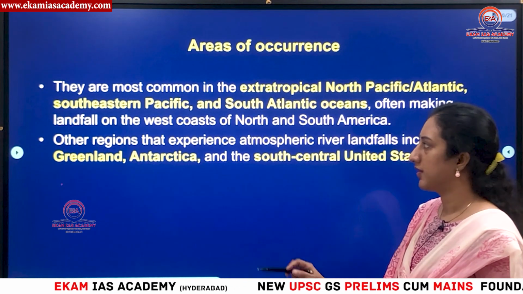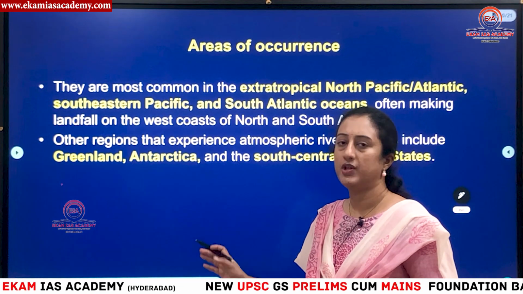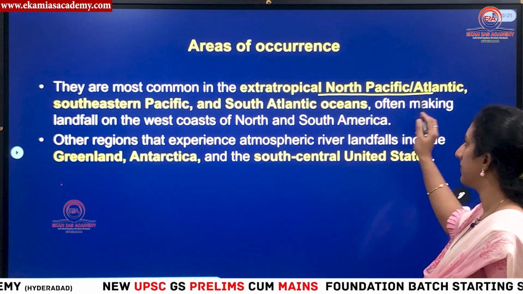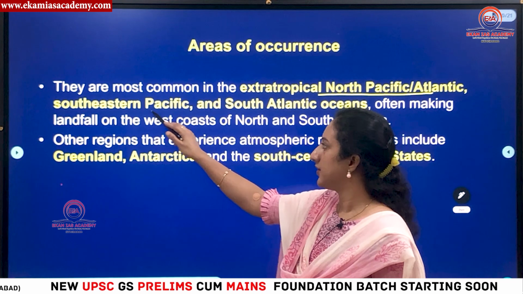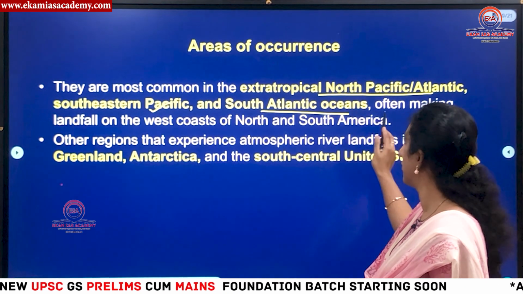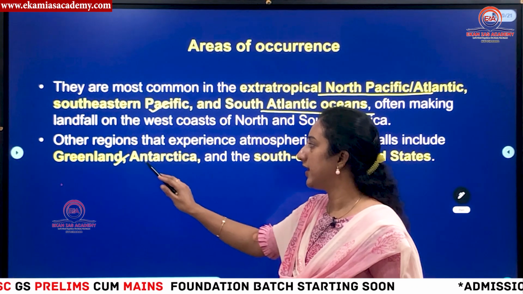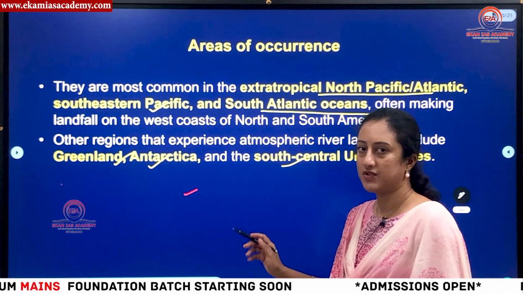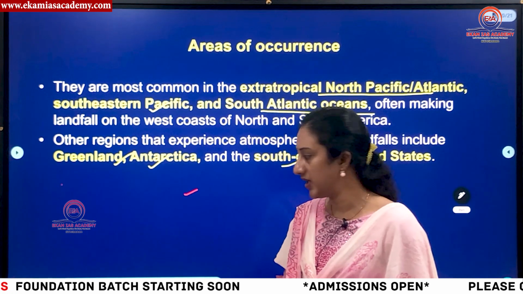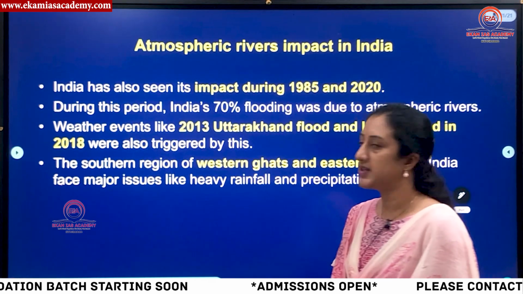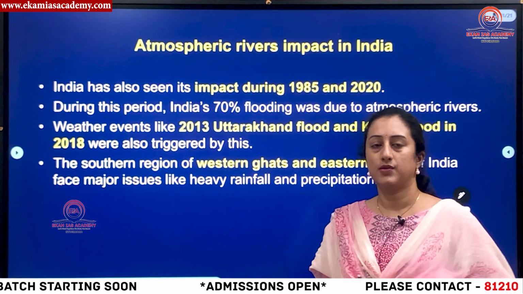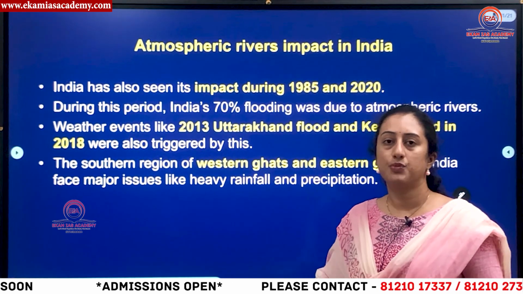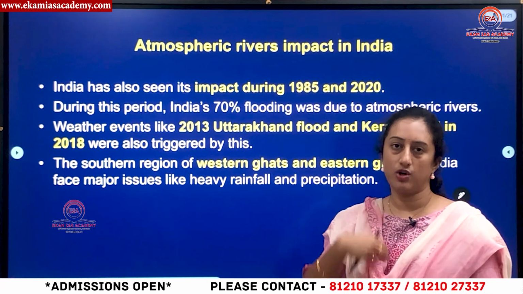Then areas of occurrence: as I told you, this is not a phenomenon unique to the western coast of USA. It happens over the extratropical northern Pacific or Atlantic region, the southeastern Pacific region, the South Atlantic ocean, and also in parts of Greenland, Antarctica and south central USA. In all these parts we can observe atmospheric rivers causing intense rainfall. Is this concept only there in those parts and not in India? Yes, we have this concept of atmospheric rivers causing rainfall in India also.